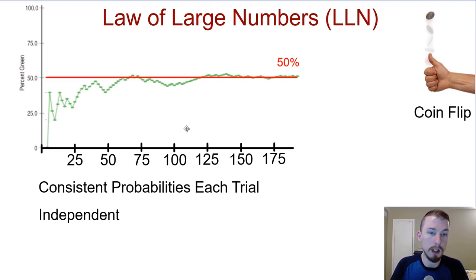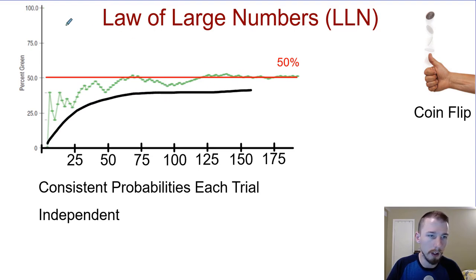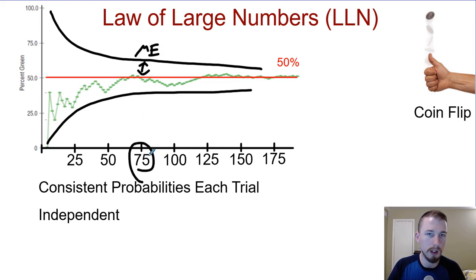Now, we can't guarantee that it'll converge by the time we do 100 coin flips or 200 coin flips or 1,000 coin flips. It still might not be 50%, but we do know in the long run it will settle down to 50%. In case you're curious, we will actually be able to quantify the margin of error. So we'll be able to have a curve, and it'll actually go something along the lines of this, which is really cool. And so we can measure this amount of uncertainty, which we call a margin of error, based on where our sample size is at.